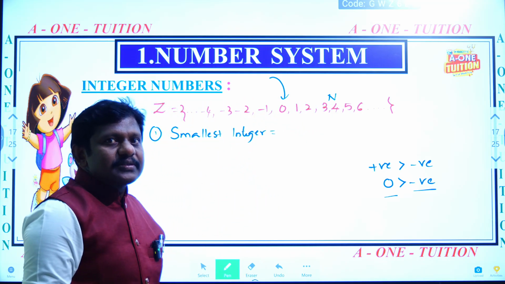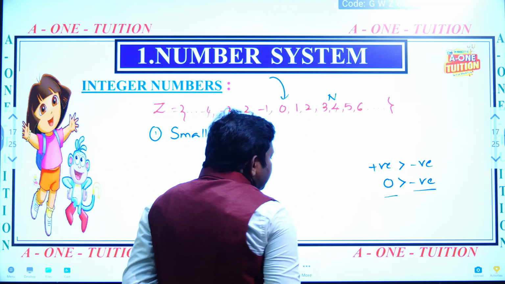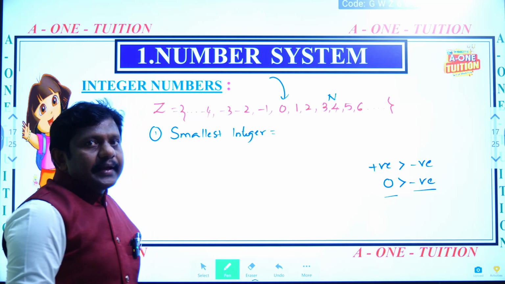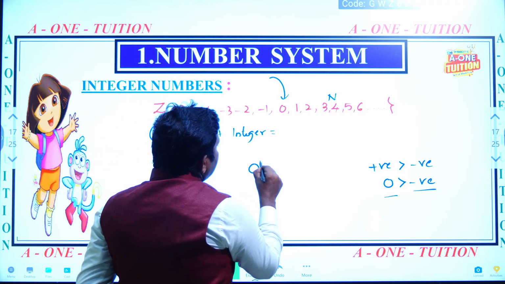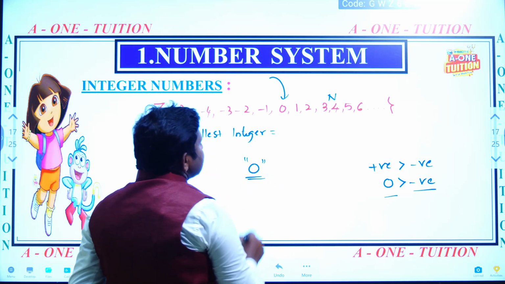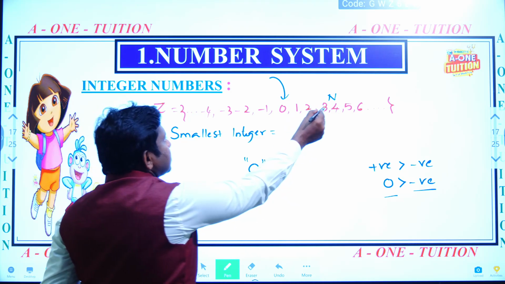Keep that in mind. Once again I am telling you: positive numbers are greater than 0 and negative numbers are less than 0. Otherwise, 0 is smaller than positive numbers.